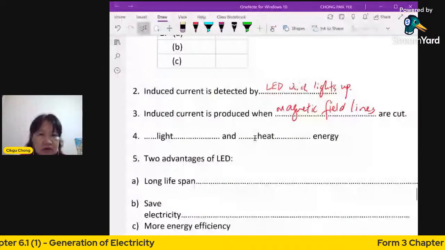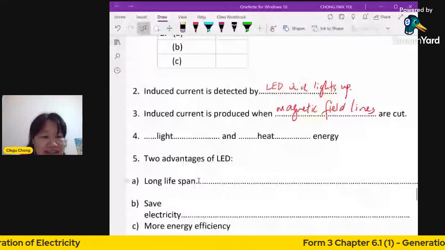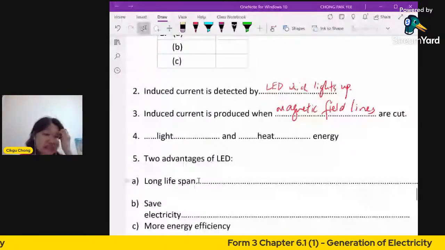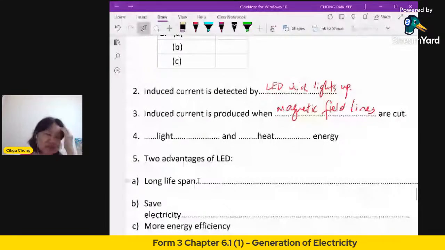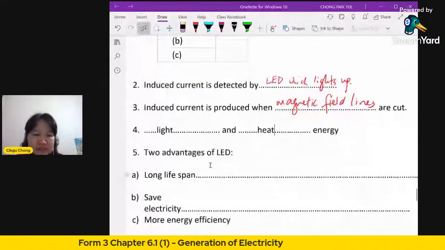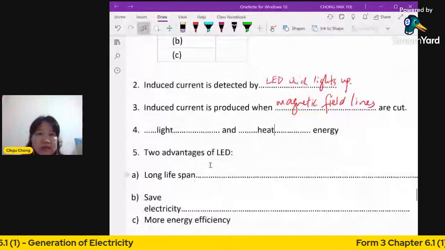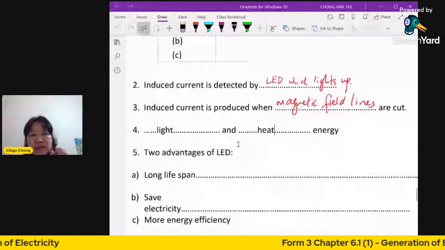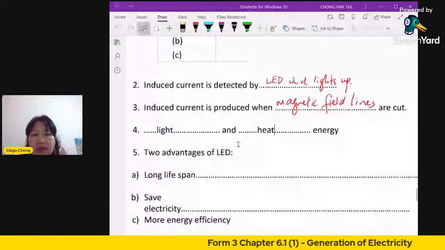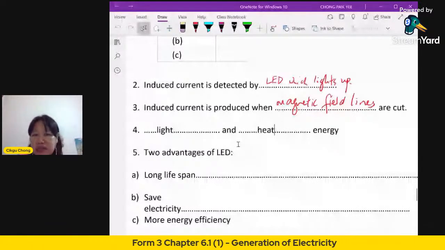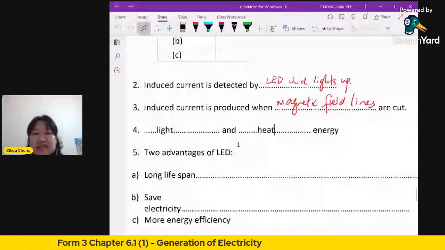Now, here, this one is from my previous class. I already gave you the answer here. Two advantages of LED. I forgot to delete. So here are your answers actually. Light and heat will be produced whenever you have a lighting system. But the advantage of LED is it produces more light than heat. Heat is undesirable, something that you don't want.